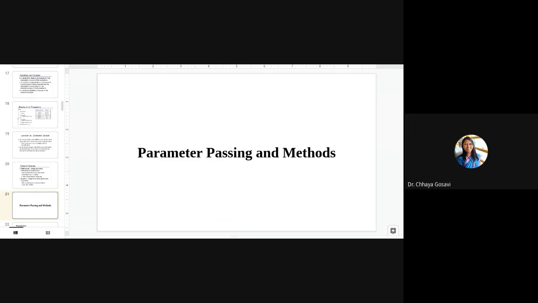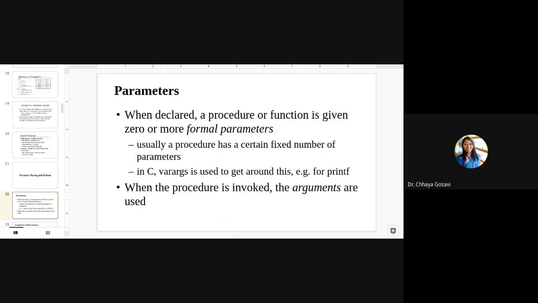Parameter passing in methods. The parameters are the arguments that we pass to the methods. When declared, a procedure or function is given zero or more formal parameters. Usually a procedure has a certain fixed number of parameters. We can pass integer a, integer b, integer c. There are 3 parameters. Or we can have a variable number of parameters.